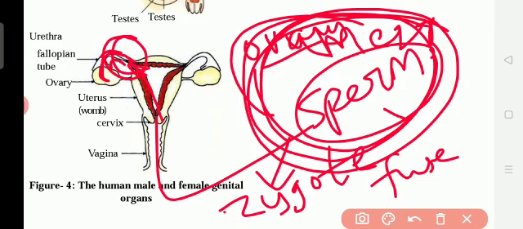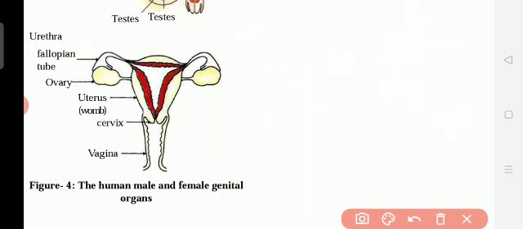Now we call it what? Zygote. The fusion of the male and female gametes is called a zygote. After meeting, that egg is called a fertilized egg. It meets here in the fallopian tube. After meeting, that egg comes to the womb. Here the child starts to grow. Understand? So this is the female and male reproductive organ.